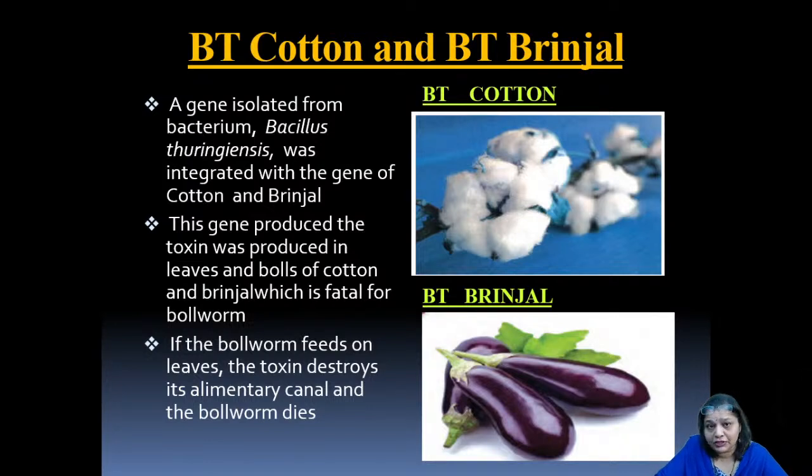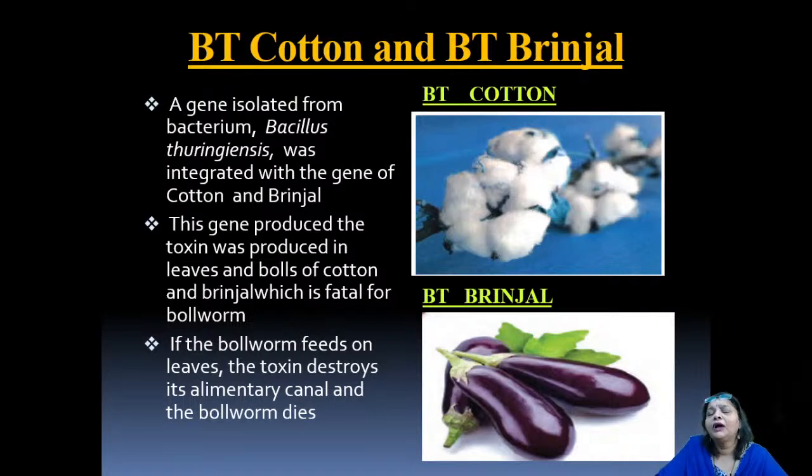And of course the bollworm feeds on the leaves of the cotton. Now when this particular gene produces the toxin, the bollworm, if at all it feeds on such leaves producing the toxin, died because of the damage caused to its alimentary canal.